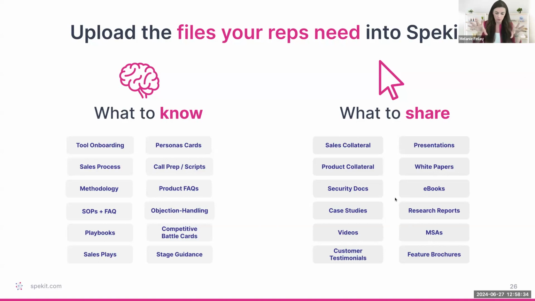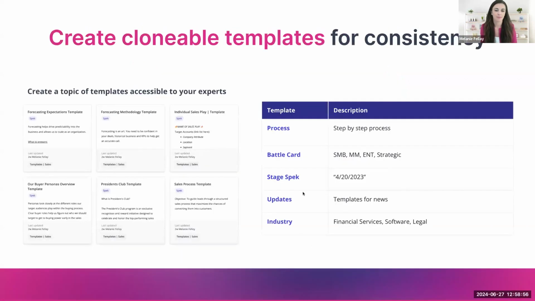And so you really want to be thinking about, okay, do I have the information that reps need to know for the most common situations they're in? And then do I have the information that they would want to share with the prospect? This is where partnering with your marketing team, if you're not already, can be really, really valuable. And I'm going to be sharing some positive news in the next couple slides that will make that all that much easier in terms of getting content into Spekit.